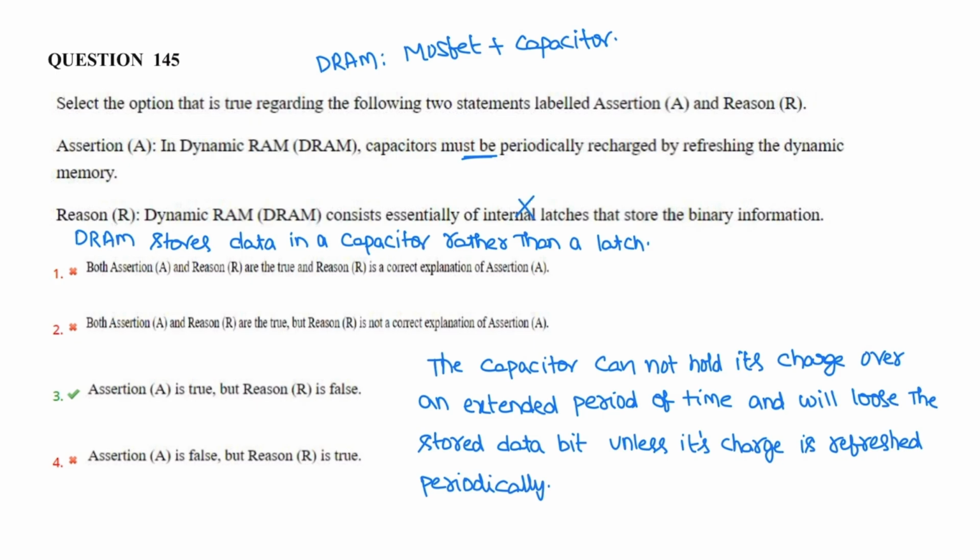DRAM consists of internal latches that store the binary information? Internal latches are present in SRAM. Rather, DRAM stores the data in a capacitor rather than a latch. So DRAM is nothing but MOSFET plus capacitor. The capacitor cannot hold its charge over an extended period of time and will lose the stored data unless its charge is refreshed periodically. So the correct option is: A is true and R is false.